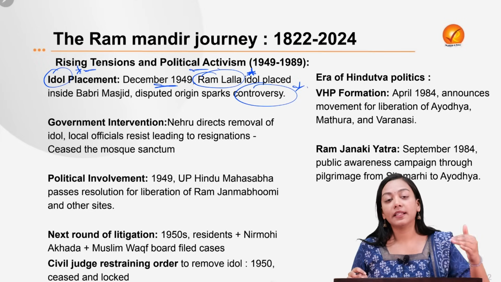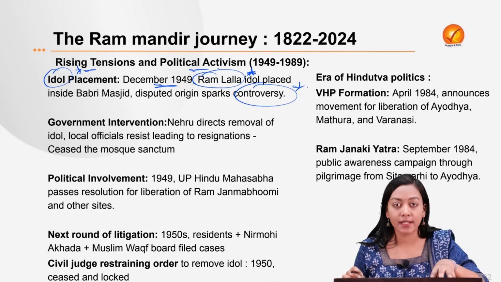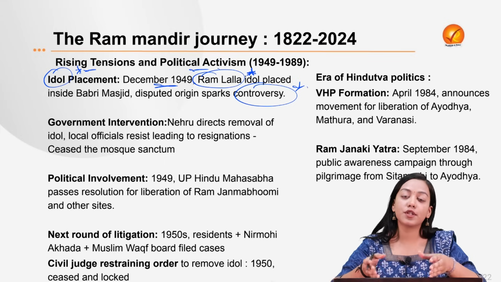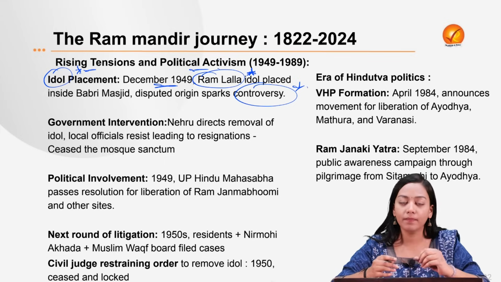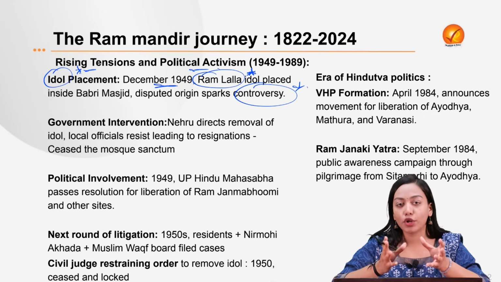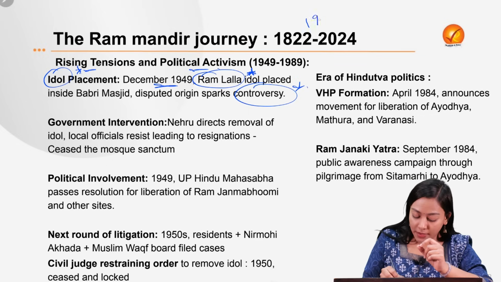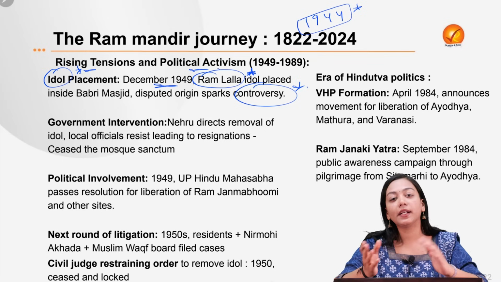Hindus said that this is a kind of incarnation by Lord Ram. He wants his temple to be built over there. Some said that the idol was placed by a group of people. While the Muslims, especially led by the Waqf Board, said that this property belongs to us, because the Waqf Board took this property under the Sunni Waqf Board in 1944. So they said that this property belongs to us and the idol should be immediately removed.